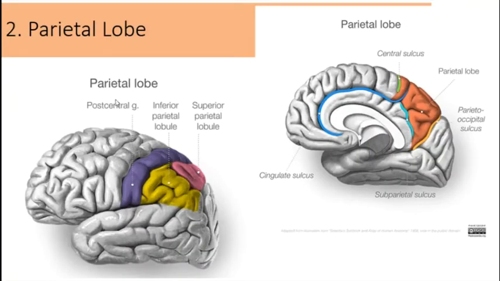Next we come to the parietal lobe. The frontal lobe is pretty straightforward to understand. Now in discussion of the parietal lobes, things start getting a bit more complex. So the anterior limit of the parietal lobe is the central sulcus. जैसे कि मैंने आपको पहले बताया था, central sulcus के posteriorly parietal lobe का area शुरू हो जाता है. But what is its inferior boundary and its posterior boundary? Let's just see this.